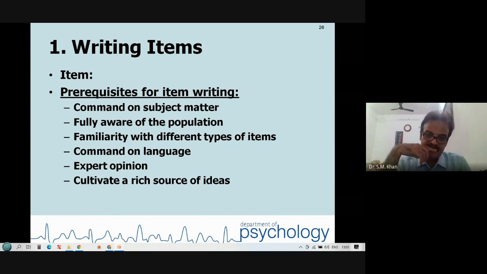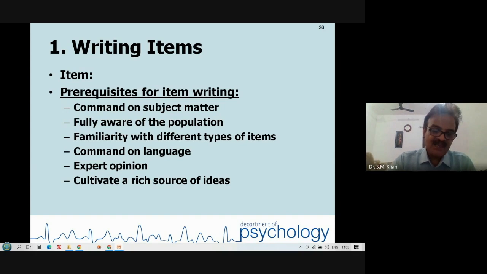Physiological. Number 2, safety. Number 3, belongingness, affiliation, connectedness. Number 4, esteem. I respect myself. I am respected by others also. The last, self-actualization. So you need to specify the subdomains also.